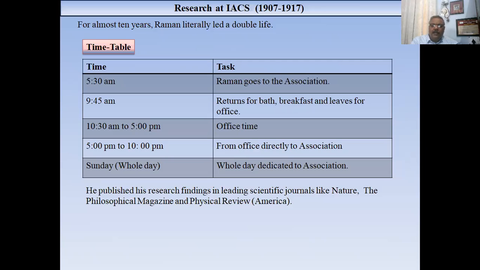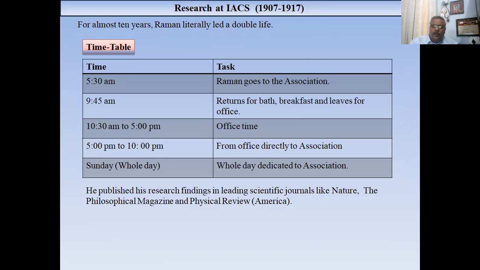And from 1907 to 1917, for ten years, he did both things. Early in the morning at 5:30 a.m., he used to go to the IACS, do some work there, come back, get ready for the office, and go to office. After the office, he again used to go to the association and do work there.